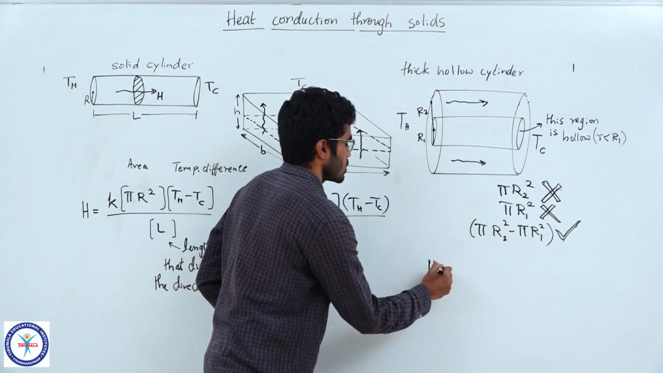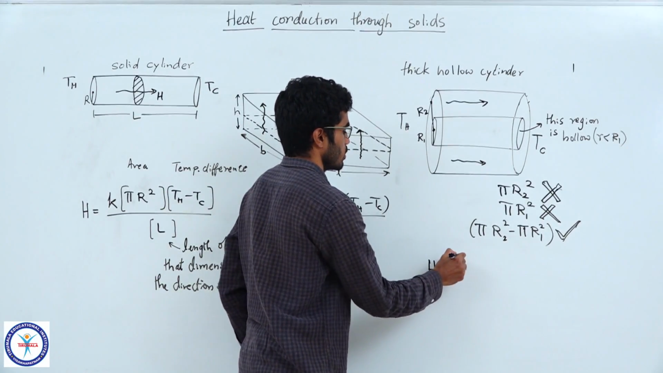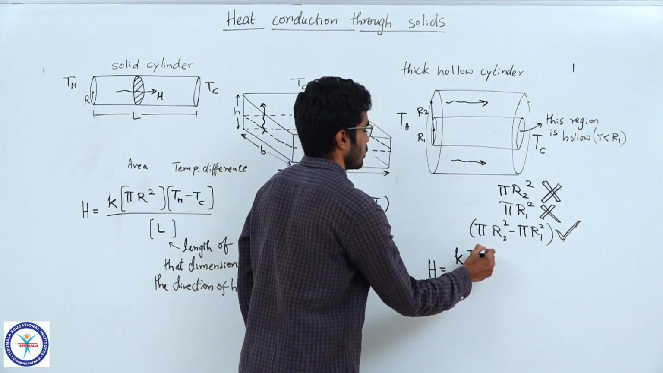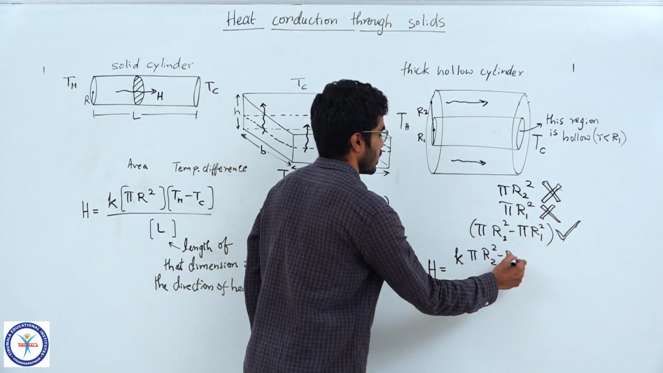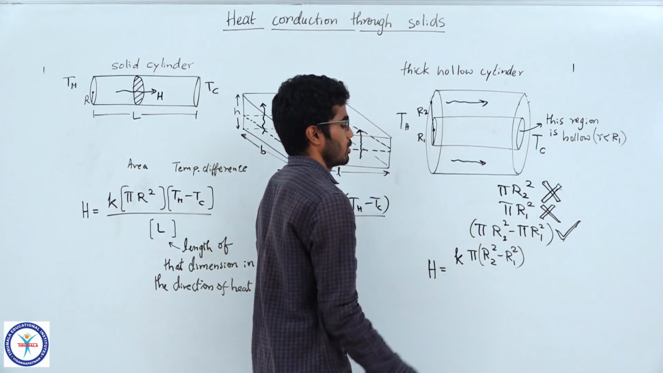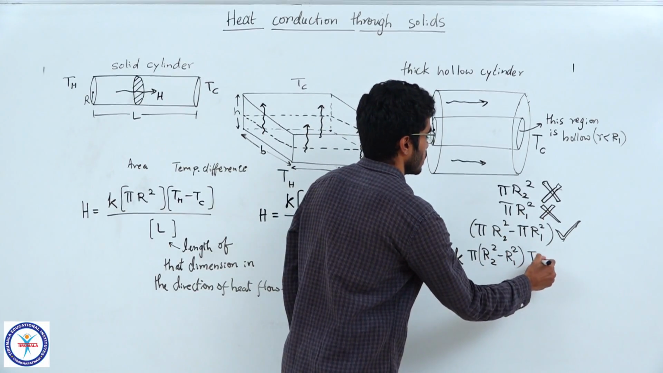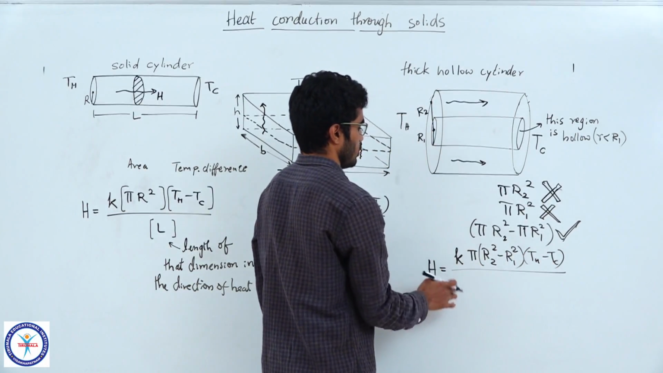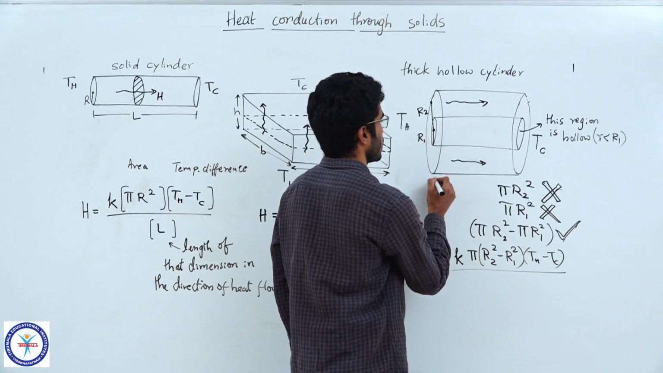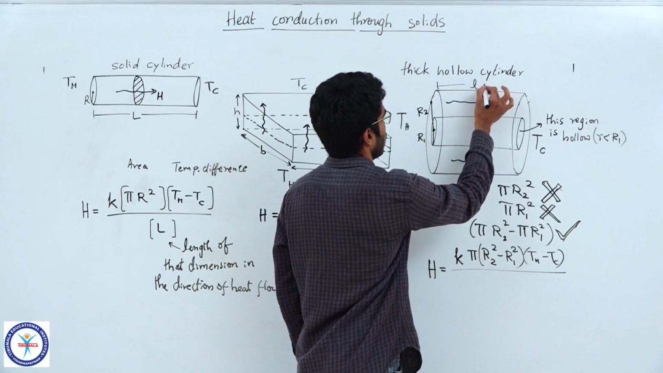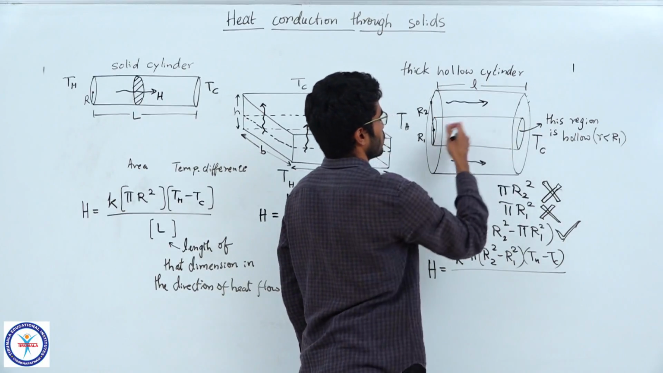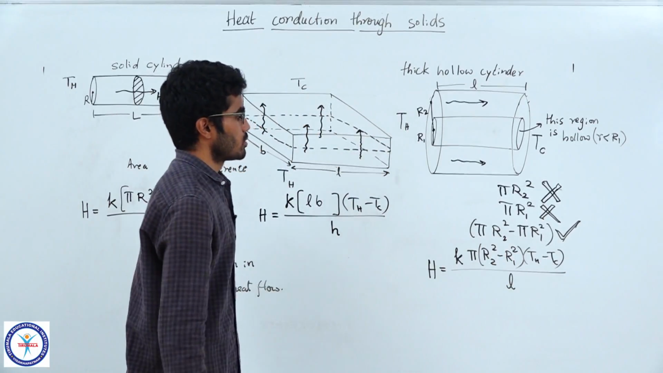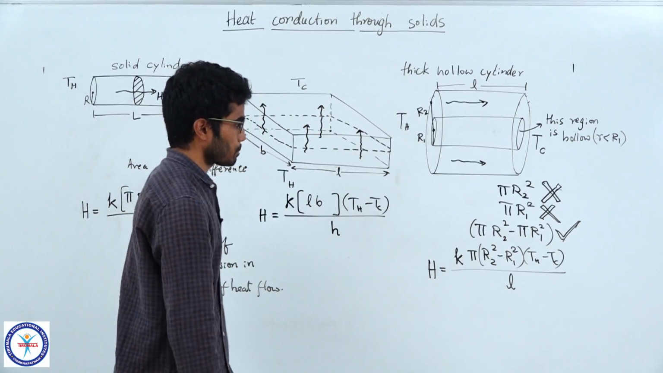So let's write the equation. H is K, area of cross section will be pi times (r2 square minus r1 square), and the temperature gradient is Th minus Tc by the distance. Let's take it as L. So the heat is now crossing a distance of L. So that will be our equation.